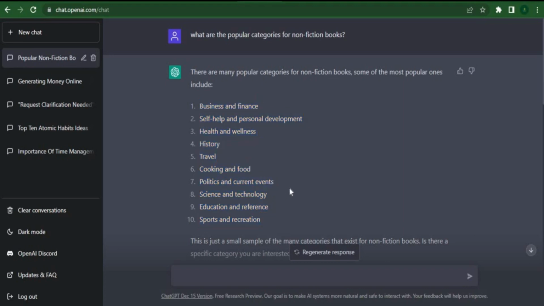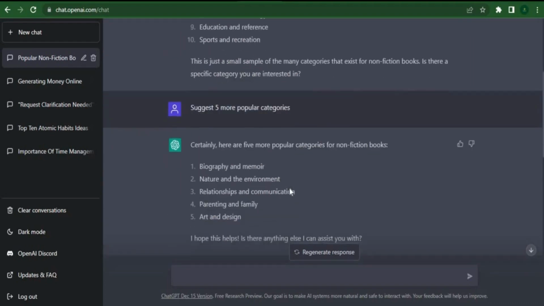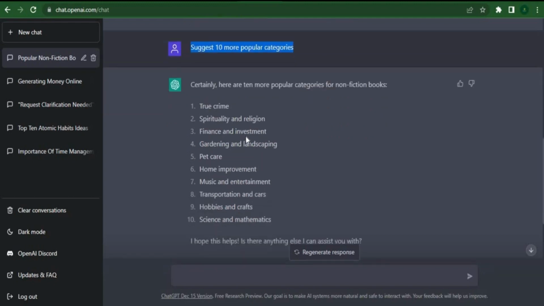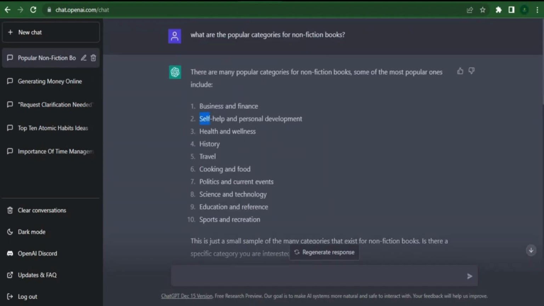If you want additional suggestions, we can simply ask ChatGPT to offer more. Simply ask ChatGPT to keep coming up with new ideas if you feel that this list of 10 is insufficient. For instance, we choose self-help and personal development in this case because it seemed interesting. Ebooks that provide advice and directions on matters like productivity, relationships, and self-improvement will be the standard.